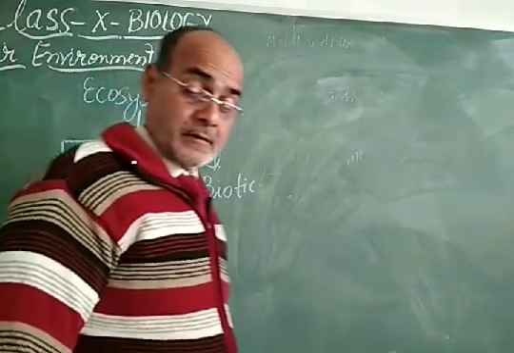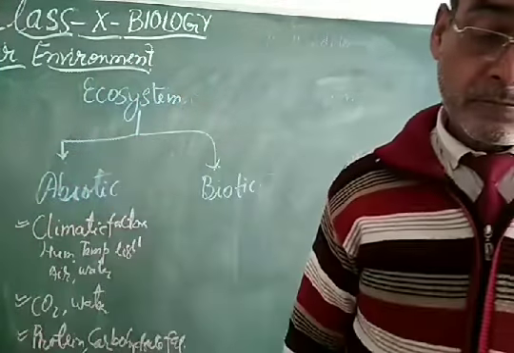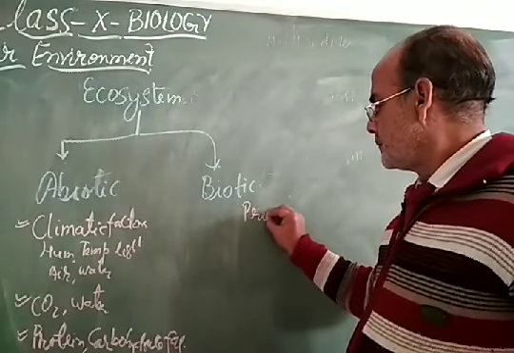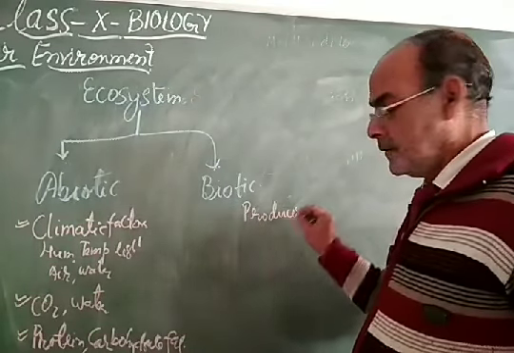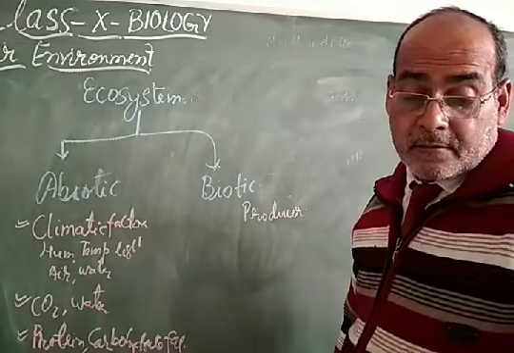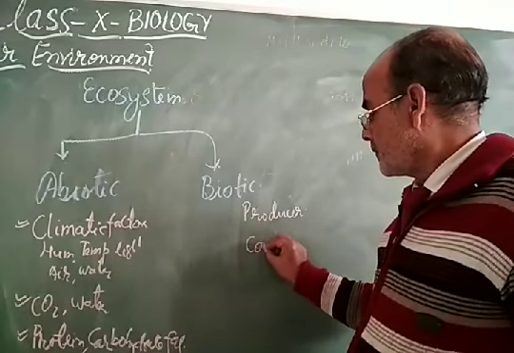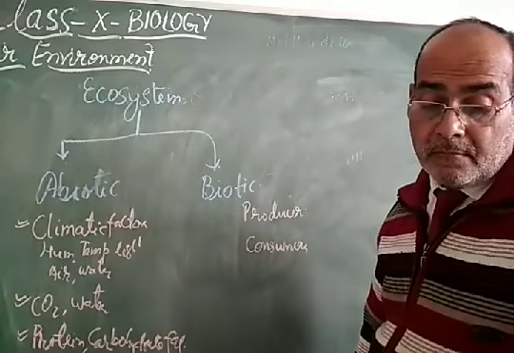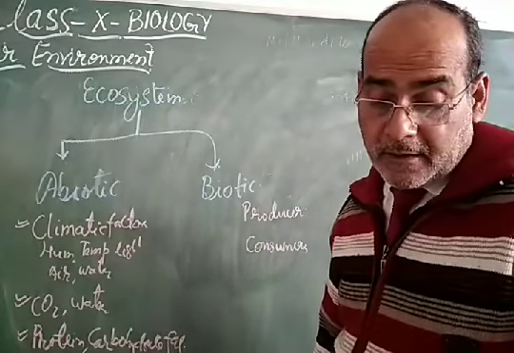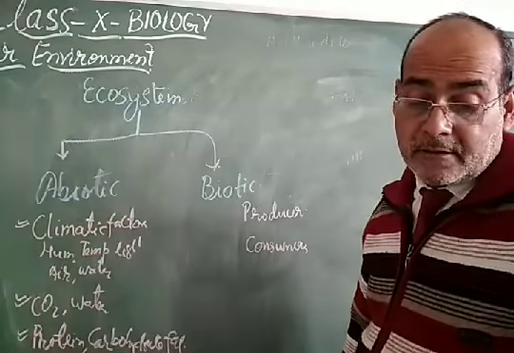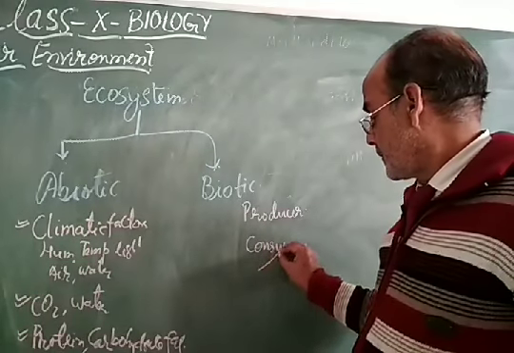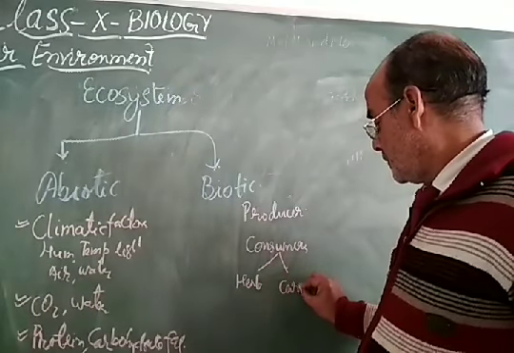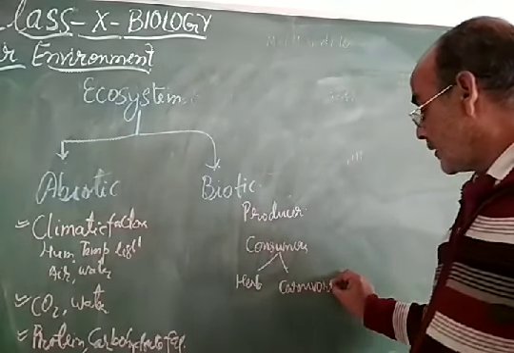Now come to the biotic components. Biotic components are producers and consumers, and these consumers are of two types: herbivores and carnivores.